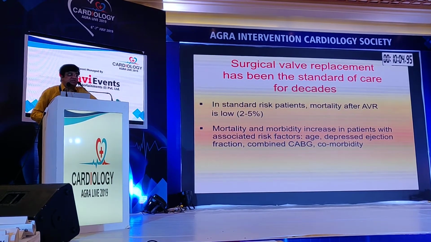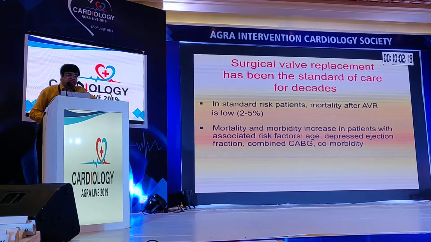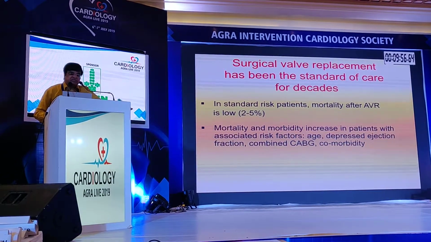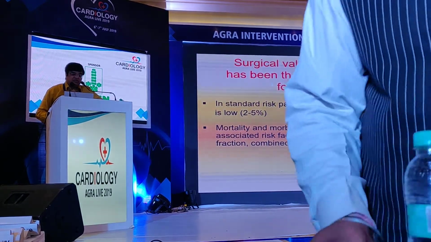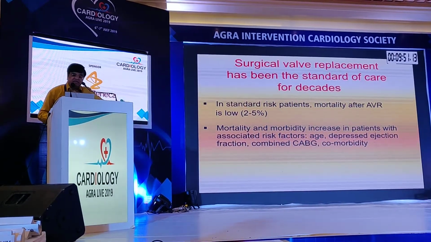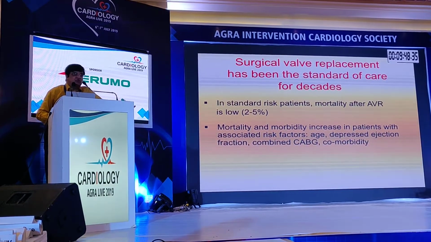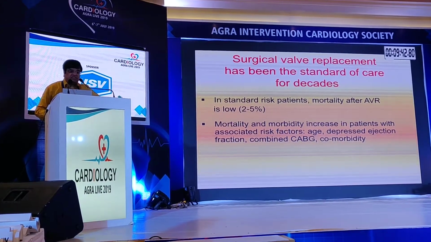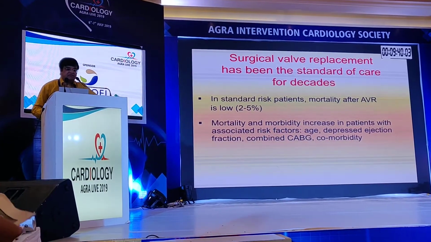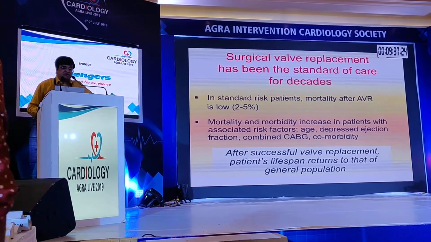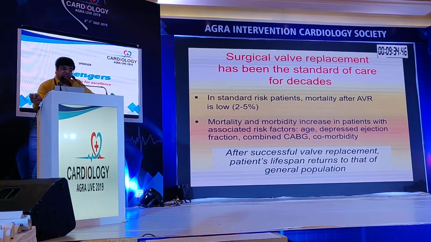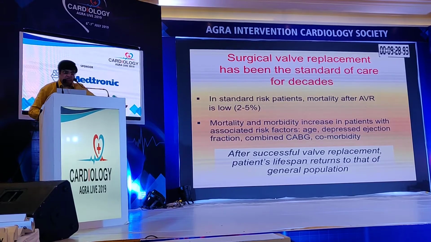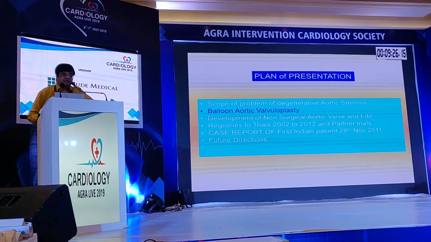Surgical valve replacement has been the standard of care for decades. In standard risk patients, mortality for AVR is low, 2 to 5%, so aortic valve replacement in standard risk patients is one of the choices of treatment. Mortality and morbidity increase in patients with associated risk factors like age, depressed ejection fraction, combined bypass surgery or comorbidity. After successful valve replacement, very important, patient lifespan returns to that of the general population. That means aortic valve replacement, whatever way, should be done in all patients with severe aortic stenosis with symptoms.